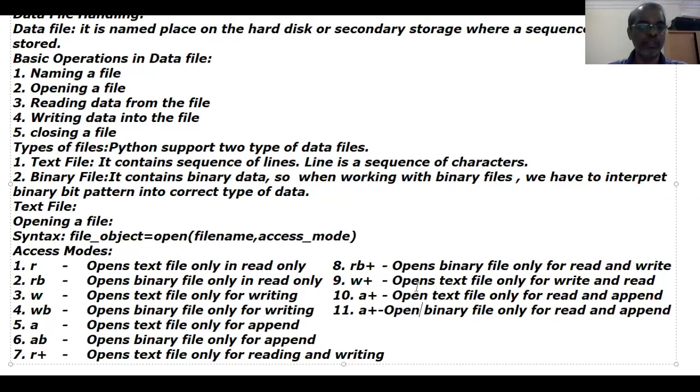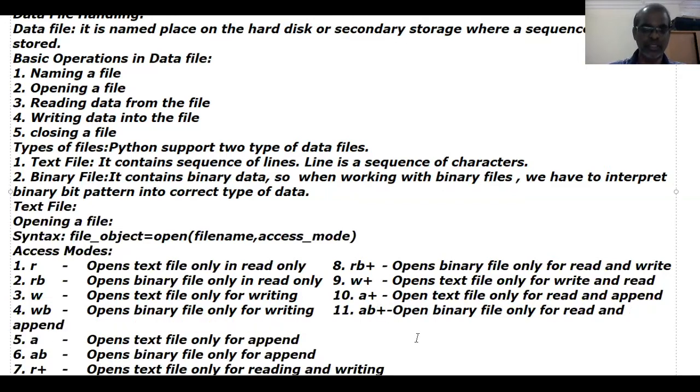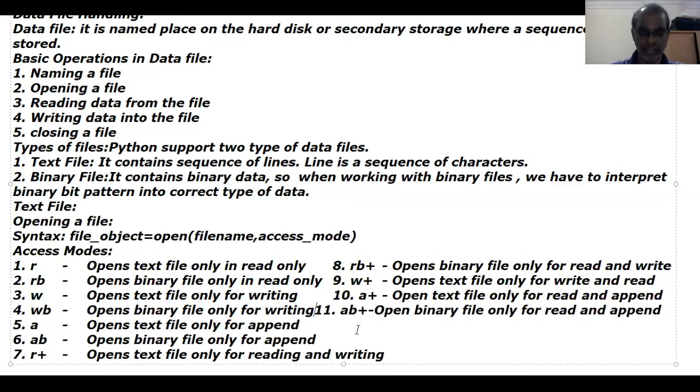W plus opens text file only for write and read. A plus: A stands for append, plus stands for read here. Opens text file only for read and append. AB plus: A stands for append, B stands for binary, plus stands for read. So AB plus opens binary file only for read and append. This is the concept we must know.